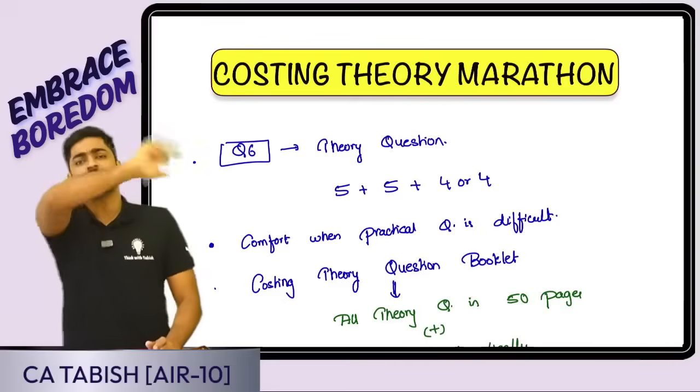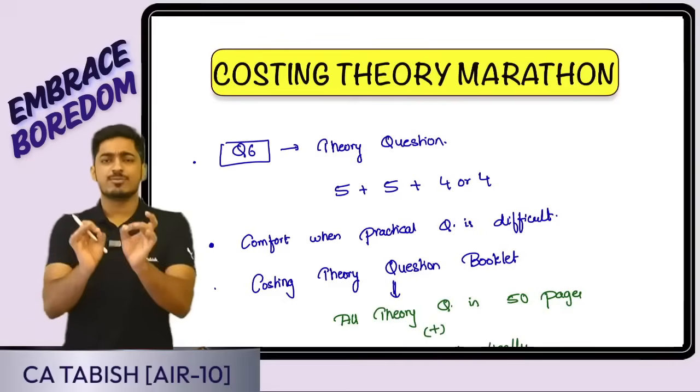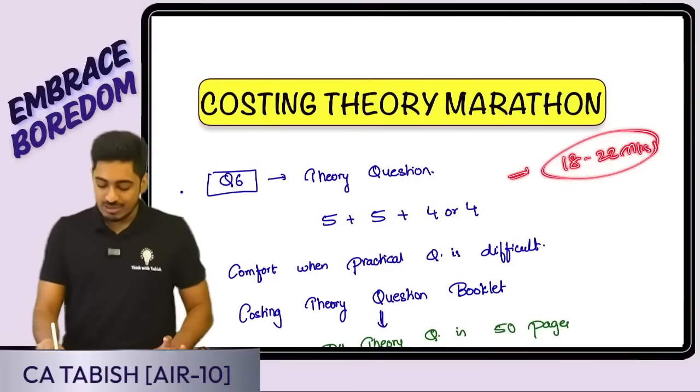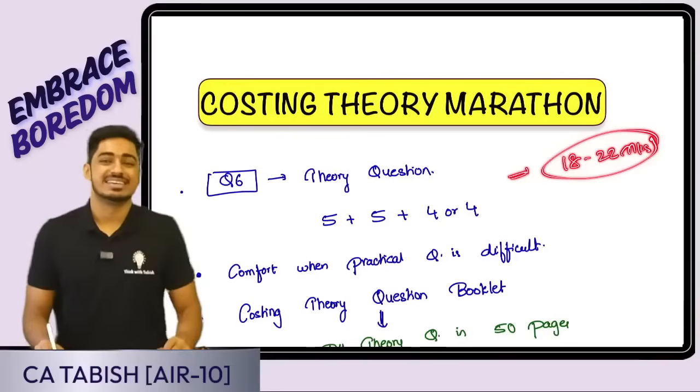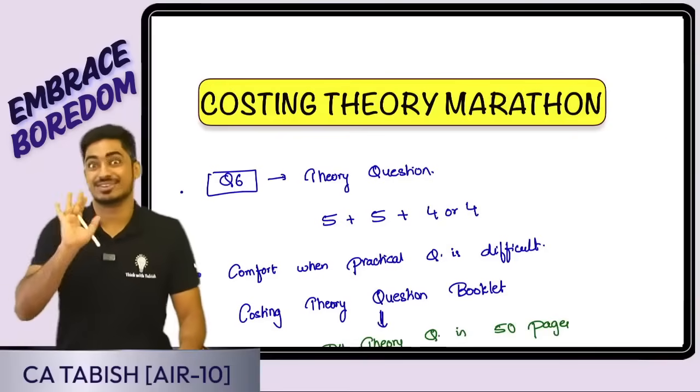Sometimes in question 5 also, one 4-mark question would be available for theory. So the rough weightage of theory in our exam is going to be somewhere around 18 to 22 marks. Can you imagine almost 20 marks is coming from theory and you guys are ignoring it? No, we are not going to let it happen.